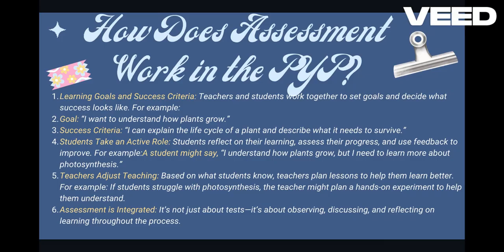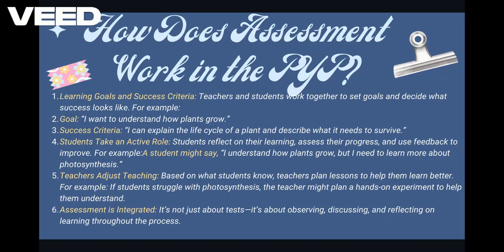The teacher plans lessons to help them learn better. For example, if students struggle with photosynthesis, the teacher might plan a hands-on experience to help them understand it in the next class. Assessment is integrated. It's not just about tests, it's about observing, discussing, and reflecting on learning through the process.